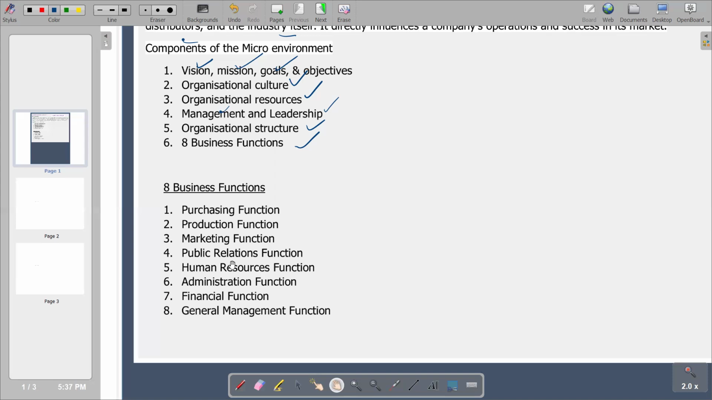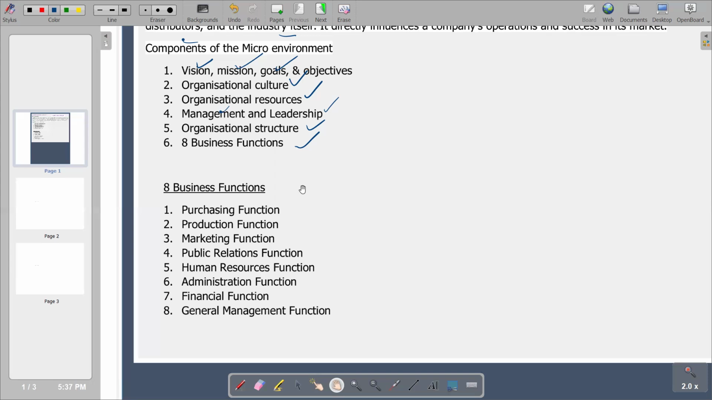But we also have the public relations function, which engages in the interactions of the business and the public. So that's the public relations function. In other words, we are saying it is responsible for creating a good public image for the business. It also ensures that there is the proper communication between business and all its stakeholders. That is the public relations function.